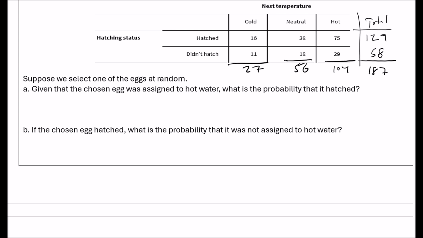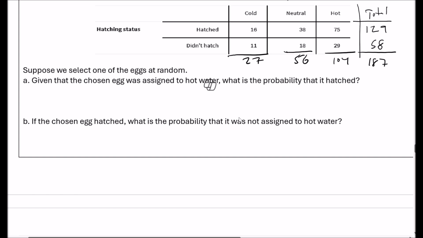Given that the chosen egg was assigned to hot water, so we'll say H is for hot water. What's the probability that it hatched? Well, no, I guess we can't really do that for hot water. Okay, so let's say T is for hot water, and H is for hatched. Given that it was assigned to hot water, what's the probability that it hatched?